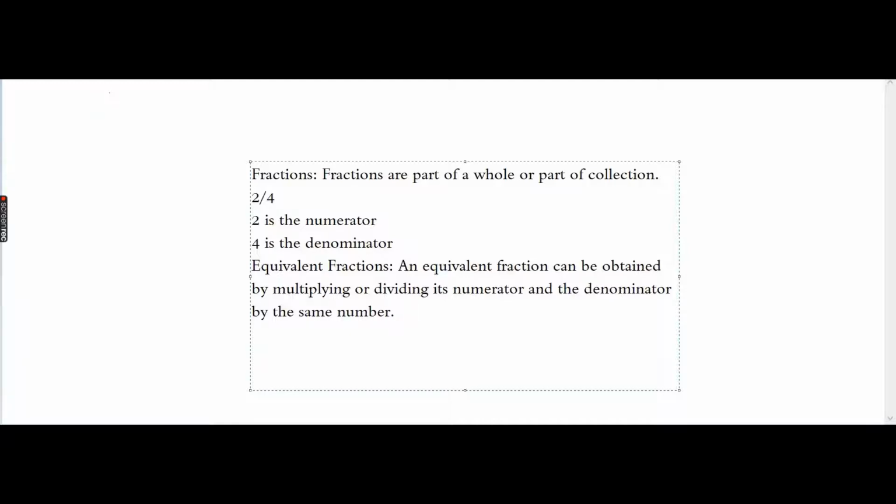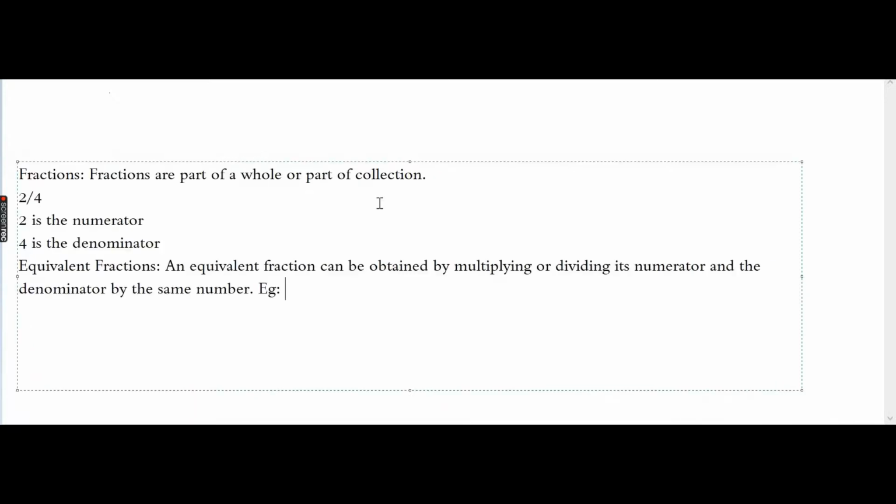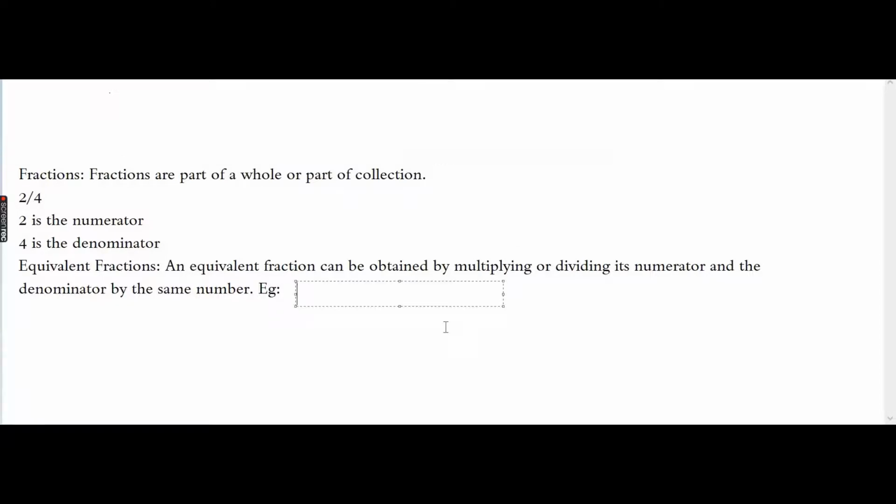Sorry about that, guys. I was taking a bit of time. So, what is an equivalent fraction? An equivalent fraction can be obtained by multiplying or dividing its numerator and the denominator by the same number. So what does this basically mean? I know you guys might be confused. I will give you an example. Let's see the example. Wait a minute, I will just make this wide enough for you guys to see. Oh no, sorry about that.